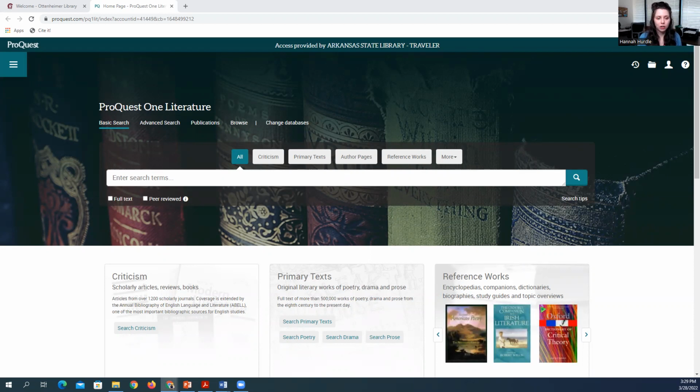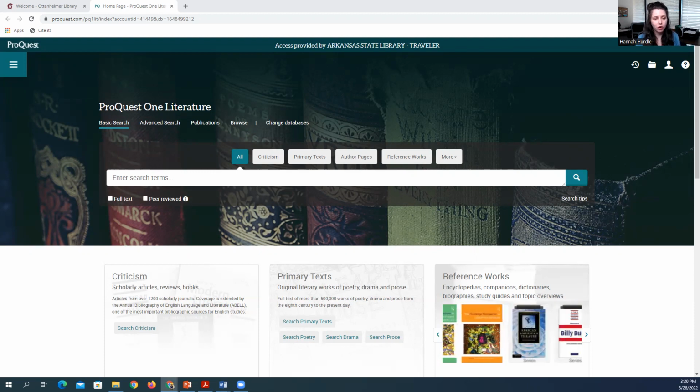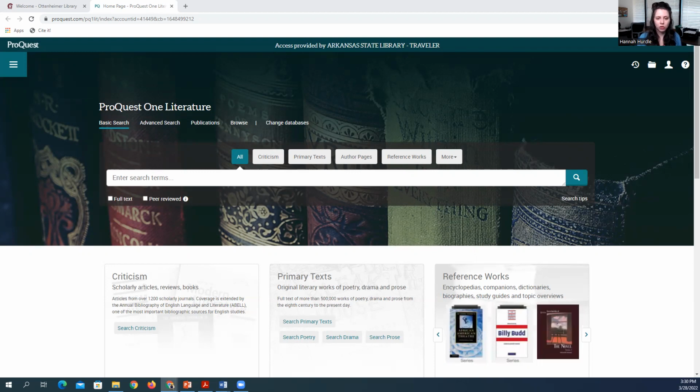One Literature is broken down into literary criticism, reference works, author pages, audio and video poetry recordings, and audio recordings of Shakespeare's plays. The criticism section includes articles from over 400 literature journals. The reference section includes a few dozen major reference works. The author pages section includes pages from over 6,000 authors, and each page lists all the content within One Literature related to that author, including biographies, primary texts, criticism, reference work entries, and multimedia resources.